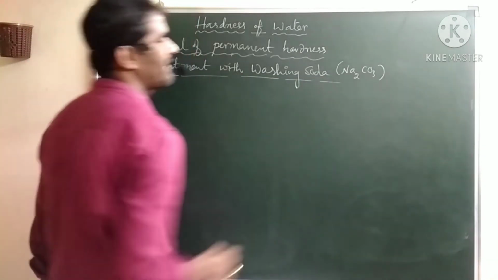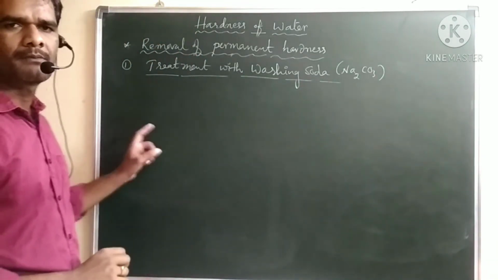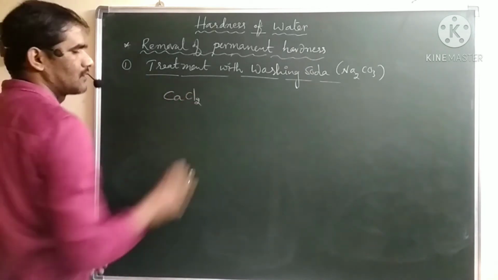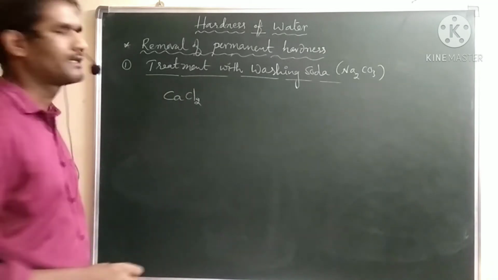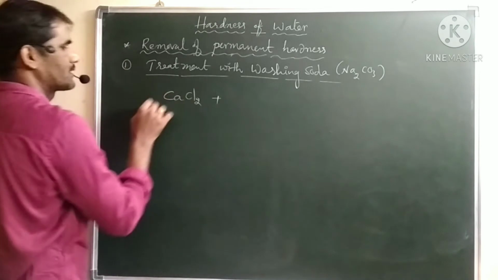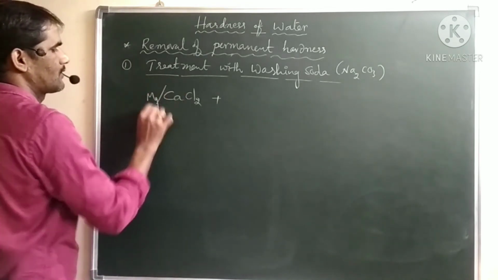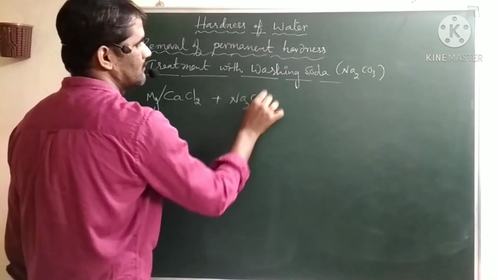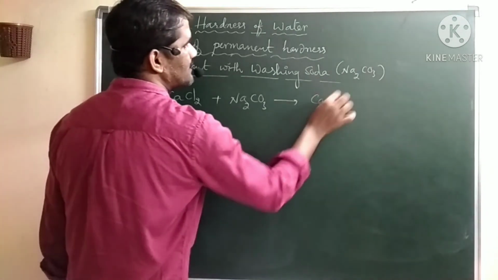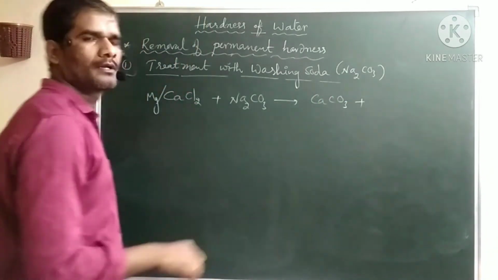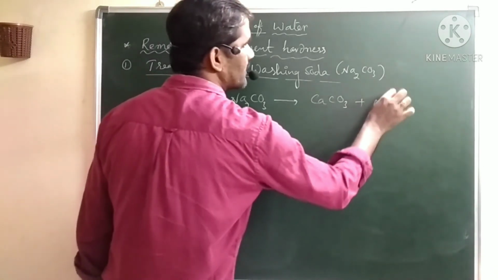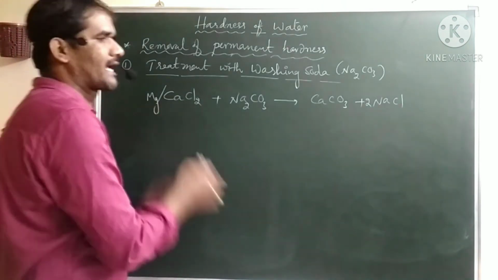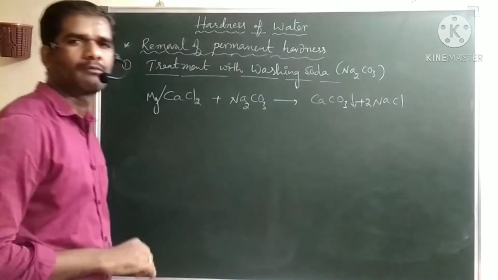So here, what happens when we add sodium carbonate to the permanent hardness causing substances, like calcium chlorides or calcium sulfates, magnesium chloride or magnesium sulfate? If you treat calcium salts of chlorides with sodium carbonate, it will form calcium carbonate, and sodium replaces chlorine, so we will get sodium chloride. Again we can remove the calcium from here as calcium carbonate.